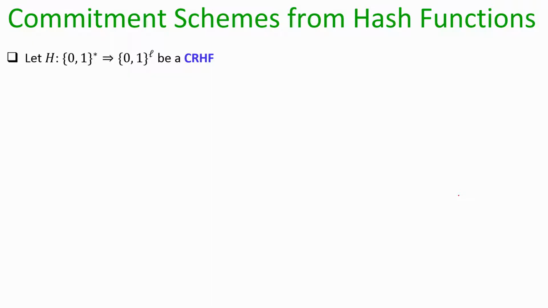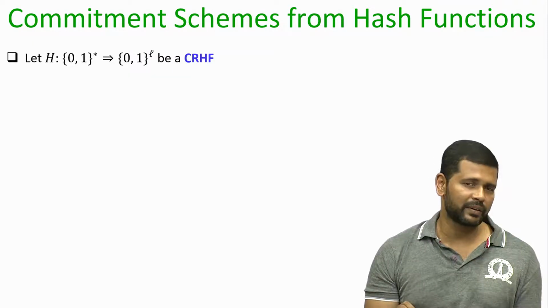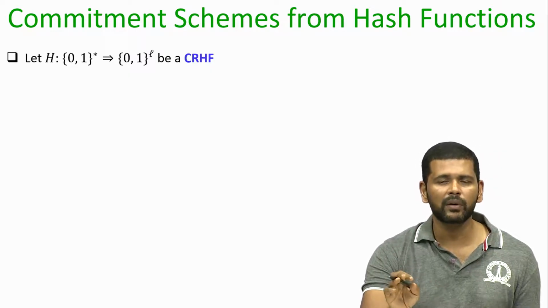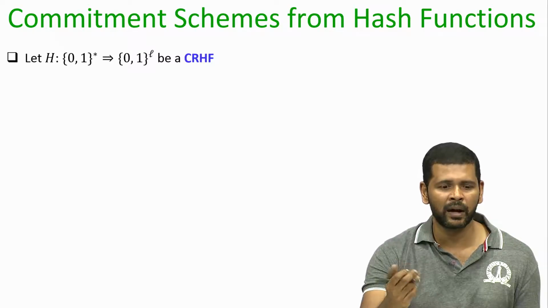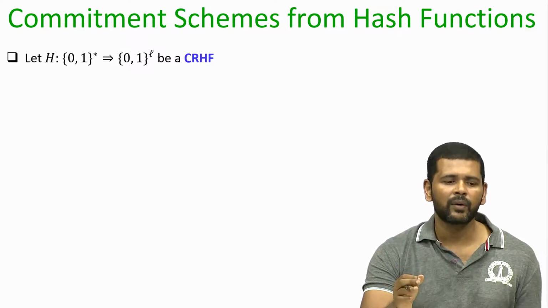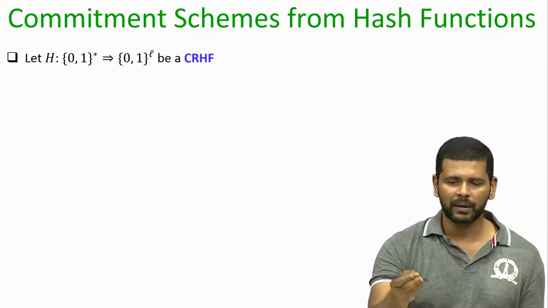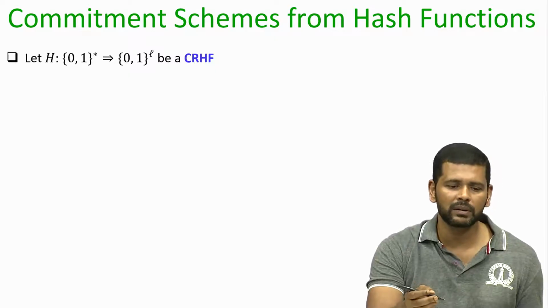So, now let us see how exactly we can design commitment schemes using hash functions. I stress that this is not the only way by which we can design commitment schemes. Later on, when we will be discussing the number theoretic hardness assumptions, we will see how we can design commitment schemes based on cryptographic hardness assumptions based on number theoretic problems. But right now we are trying to give a scheme based on a hash function.